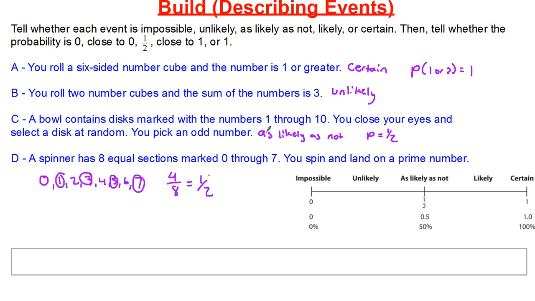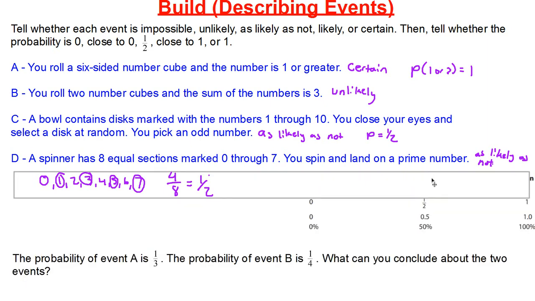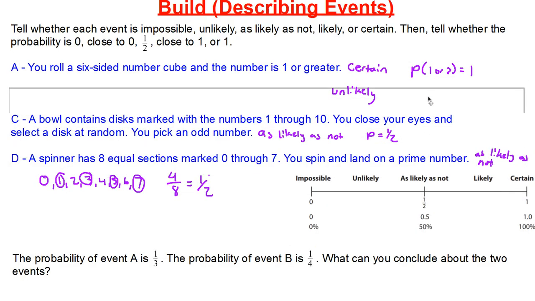So I could once again say this is as likely as not to happen. So P once again will be equal to 1/2 in this situation. All right. Now let's move on to another example. Let's say that, let me move this up here.